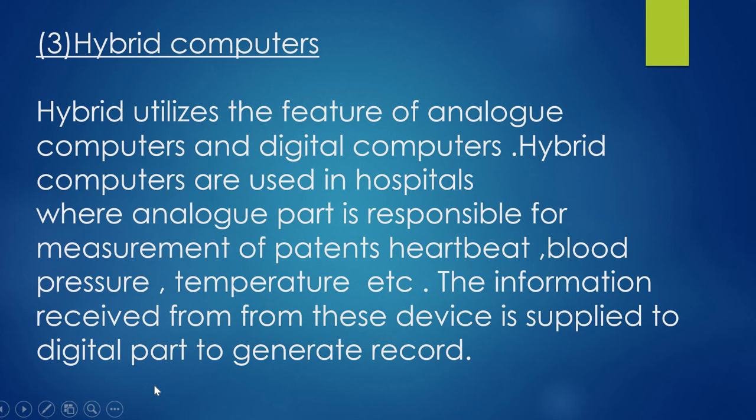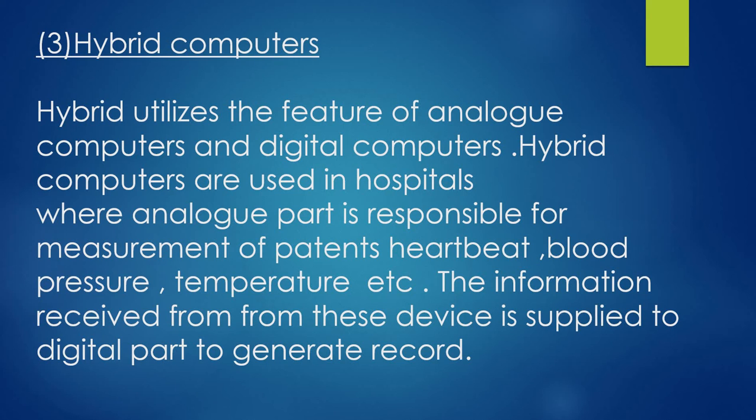This hybrid computer is used in hospitals where the analog part is measuring the patient's heartbeat, blood pressure, temperature, etc. The information received from this device is supplied to the digital part to generate a record.